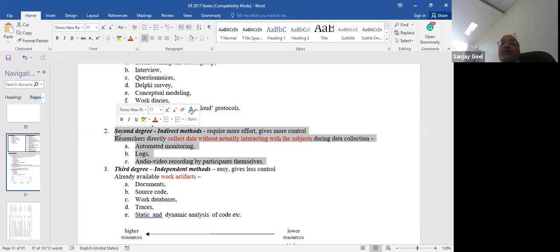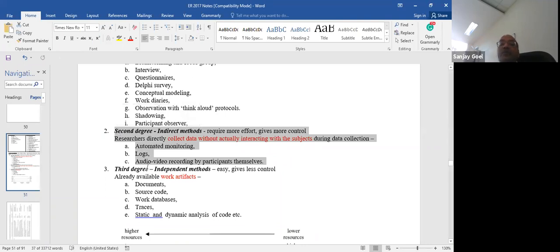Let's say you are studying architects, so you don't interact with the architects, but you look at how they are working while they are working. It is not that they had worked and you are now looking at what they did. It is while they are working, at that time you collect the data.